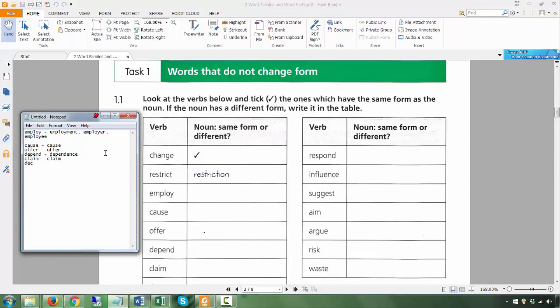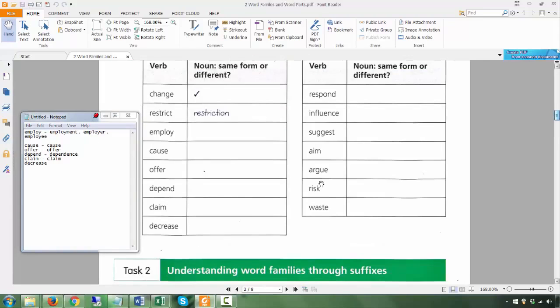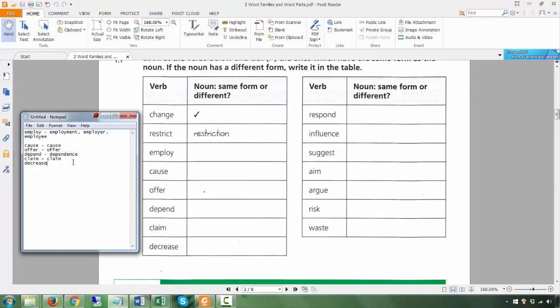Decrease, the noun is also decrease, so you just have to put a tick. Respond is the verb, the noun is response. Influence is the verb, the noun is also influence. Suggest is the verb, the noun is suggestion. Aim is the verb, the noun is also aim. Argue is the verb, the noun is argument. Careful with the spelling, no E after U, okay, for the noun. Risk is the same, and waste is also the same, right?